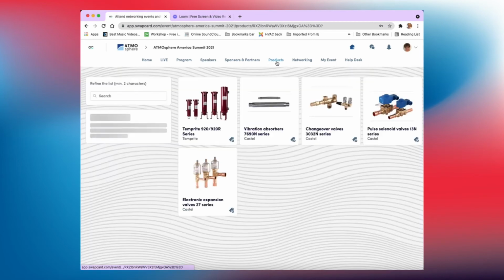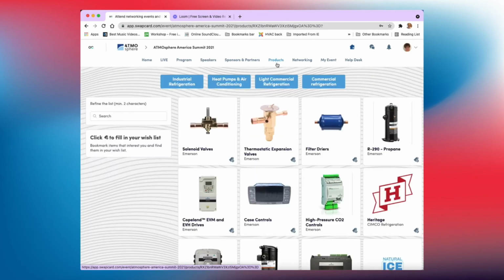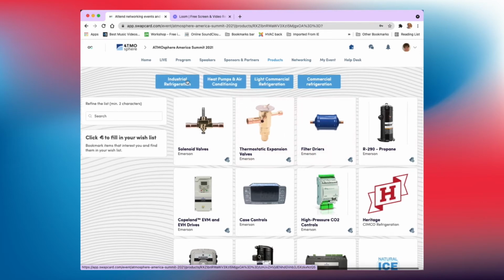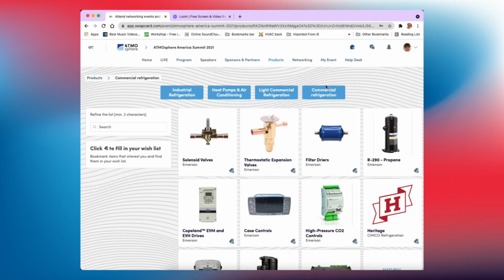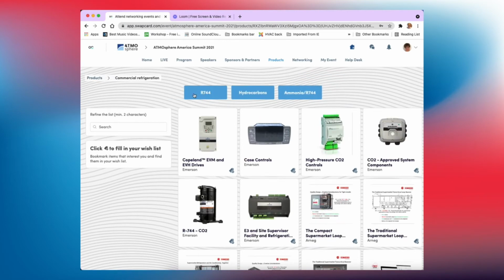If you go to the products page, it shows you all the natural refrigerant specific products that are available. You can bookmark these if you want to look at them later. You can search and refine your search in 4 different categories. Say we want to look at, let's do commercial refrigeration, for instance. Then you can further define it by different refrigerants.